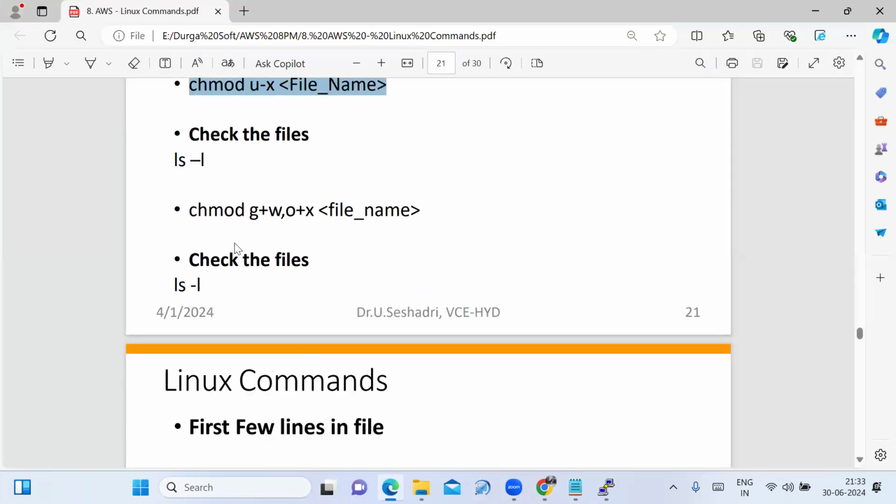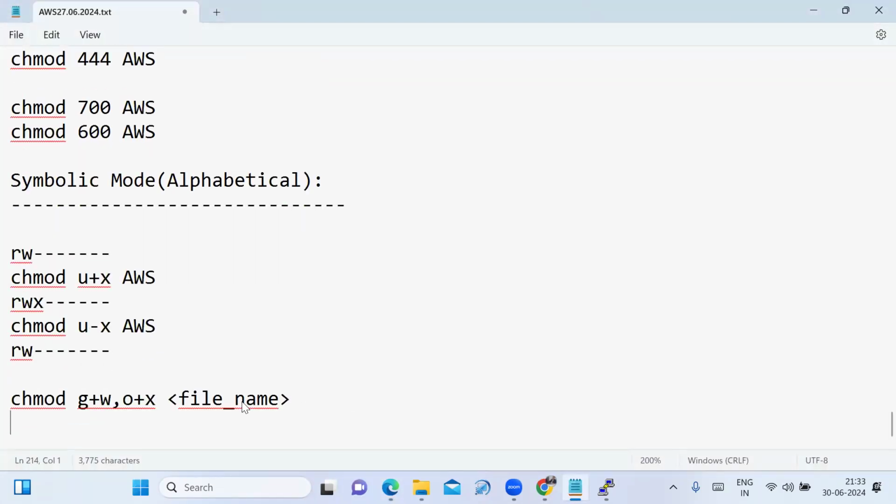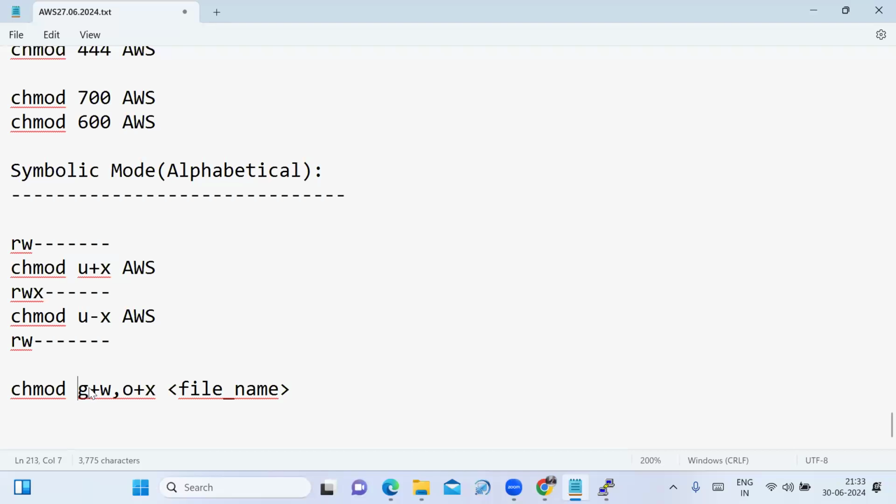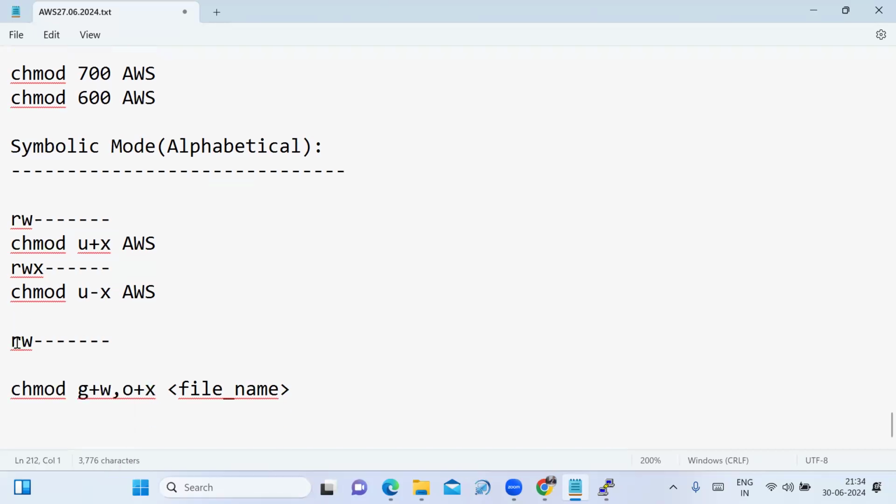Similarly, if I want to give multiple permissions, how can you give them? Just by separating with a comma. See that. For group I am adding write permission, and for others I am adding execute permission. In this AWS file, these are the file permissions: owner has read-write permission, group has no permission and others have no permission.